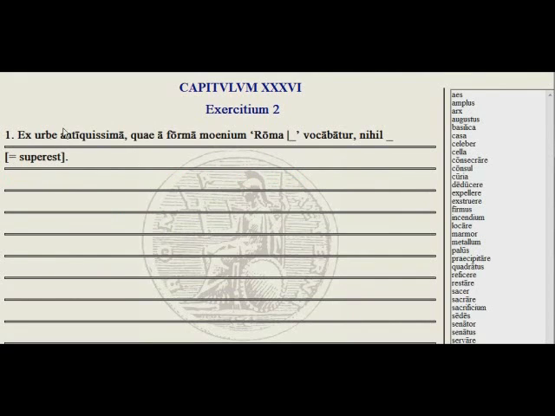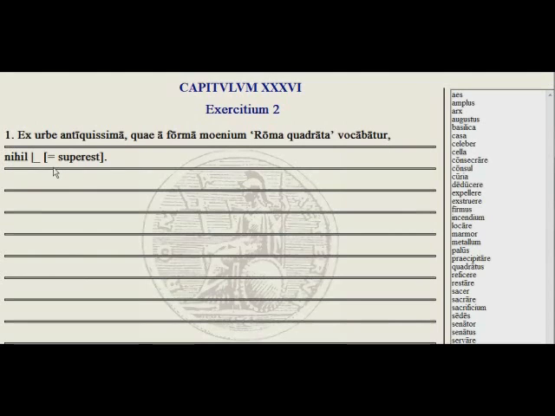Exercitium secundum, or vocab exercise. Make sure you've read carefully through the passage so you can provide the new words. Ex urbe antiquissima, quae a forma moenium Roma blank vocabatur, nihil blank super est. So from the very ancient city, which was called from the form of its walls Roma quadrata, square Rome, nothing remains.